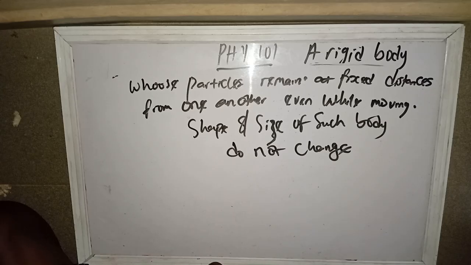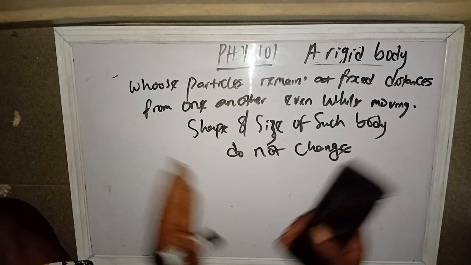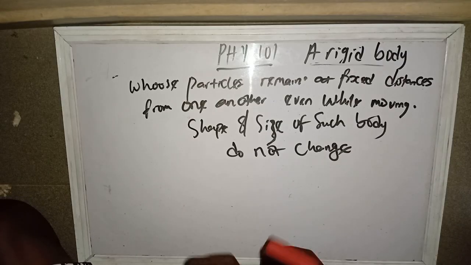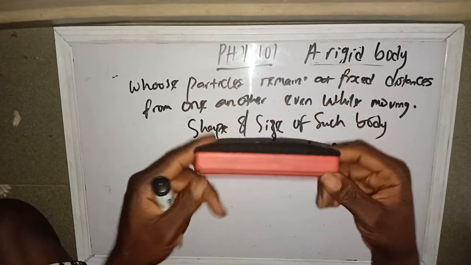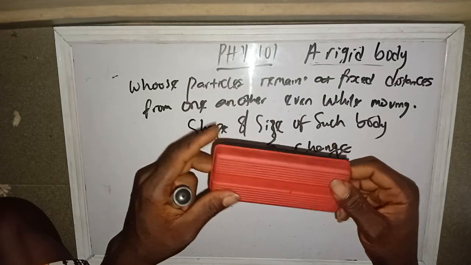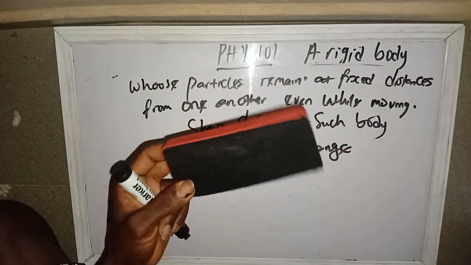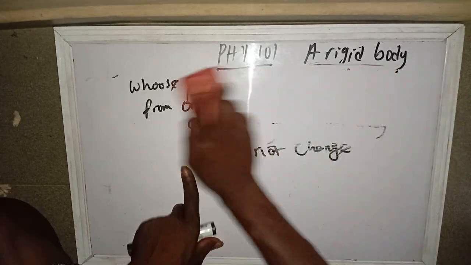Examples of bodies that are not rigid are gas and liquid, because as liquid moves, the shape begins to assume the path it takes. As gas moves, the shape differs, like it moves randomly. But for solids, most solids or all solids, they are rigid bodies. Take note of that, please. I hope that's clear enough.